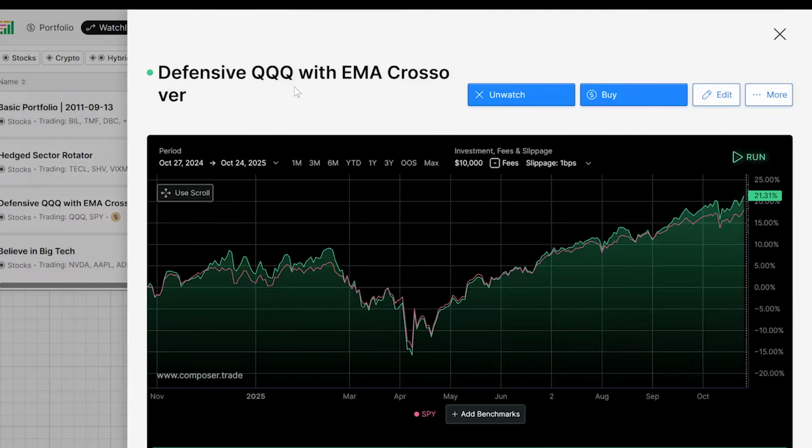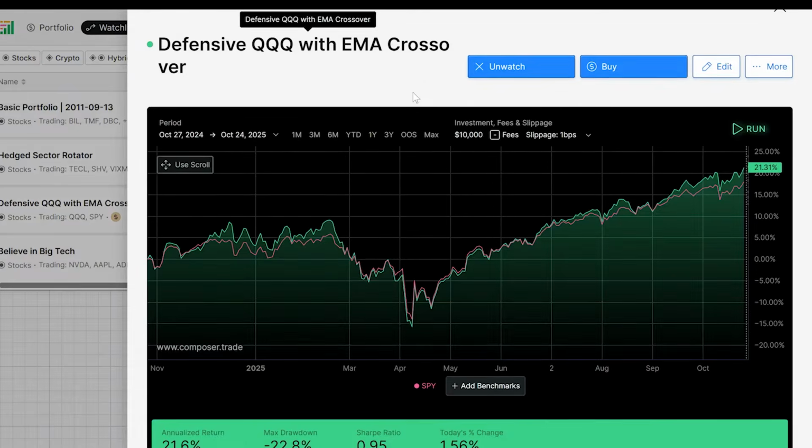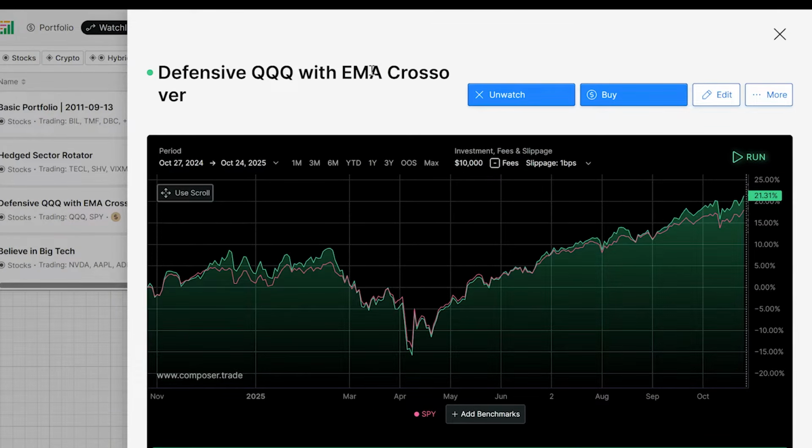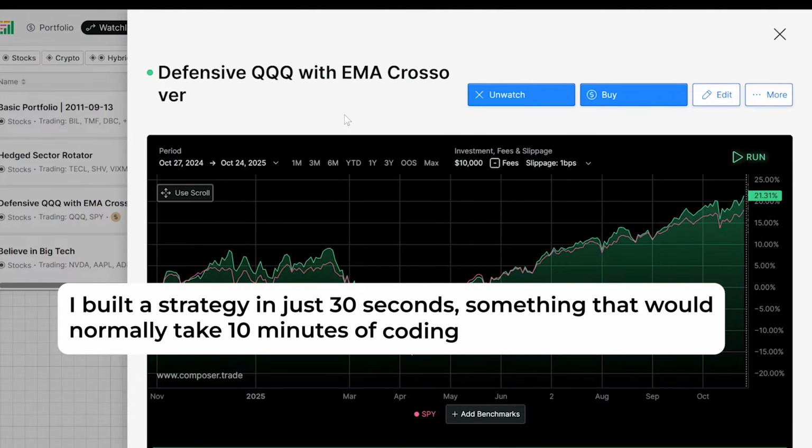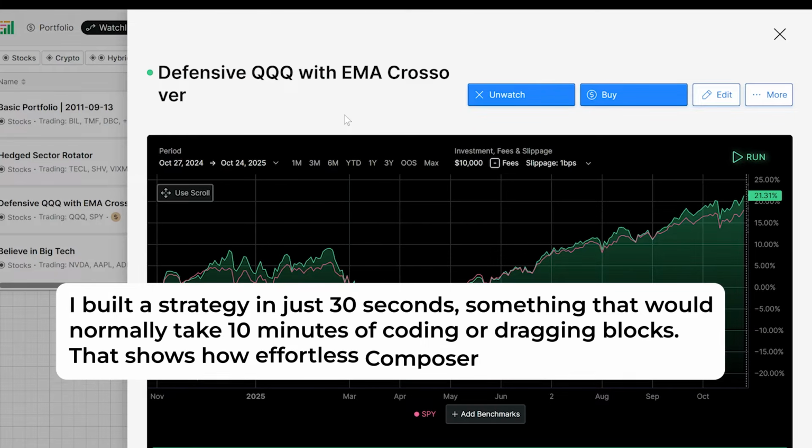So this is a defensive QQQ strategy with an EMA crossover. So basically, I asked Composer's AI to create a strategy that will invest in QQQ most of the time, but if the 50-day moving average drops below the 200-day moving average, then I want to sell it and invest in the S&P 500 index. There's not a lot of strategy behind this strategy, but I wanted to see if I could just make a strategy quickly. I'll say this took me about 30 seconds to make, which is really cool for a platform like this.